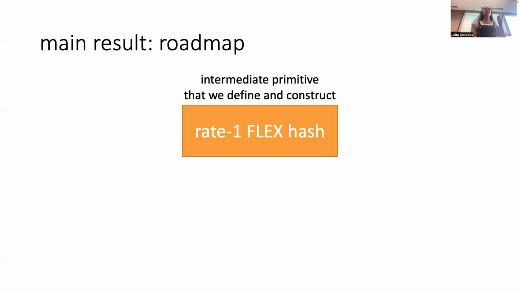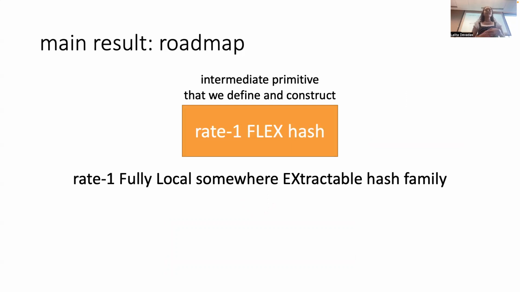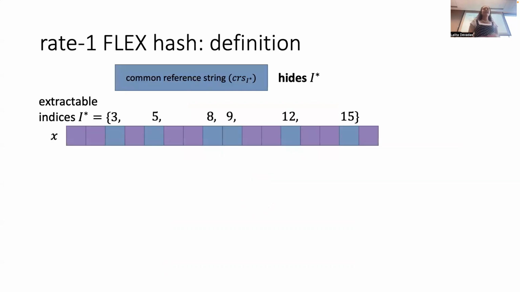So now I'm going to focus on the Rate-1 flex hash. Then we'll zoom out again and talk through the theorem and how we actually construct our Rate-1 BARG. Flex stands for, I came up with this yesterday, so I'm pretty proud of this acronym, a Rate-1 fully local somewhere extractable hash family. So some of these words might be familiar. I'll talk through what they all exactly mean.